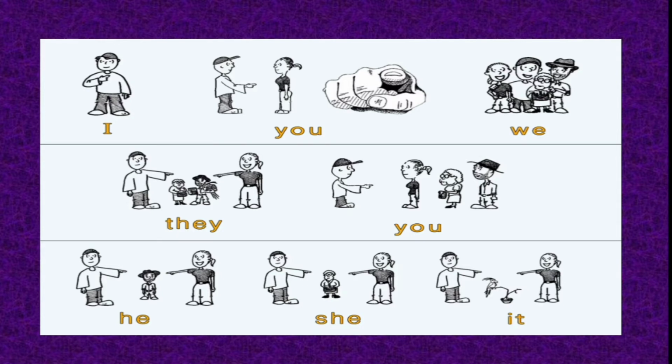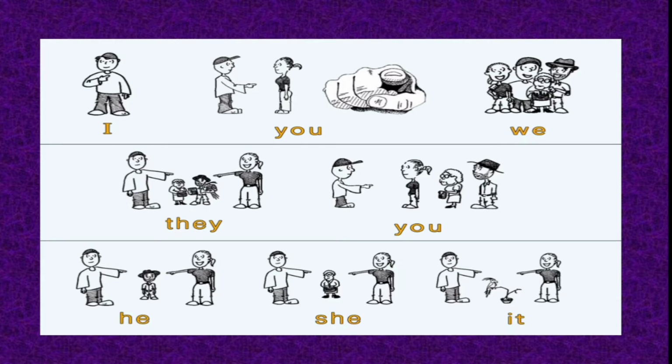And in the last picture, the boy and girl are pointing at a plant. And because the plant is not a human being, it is associated with the pronoun it.